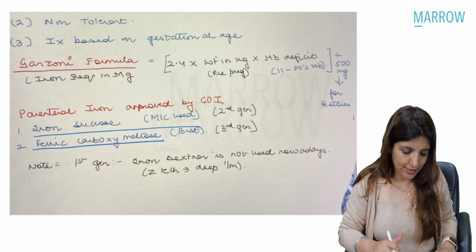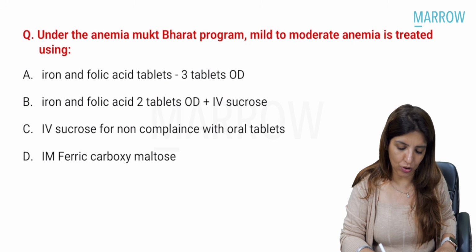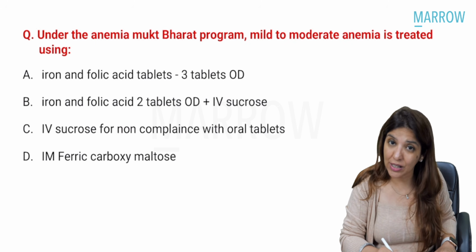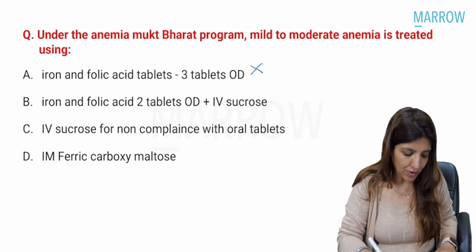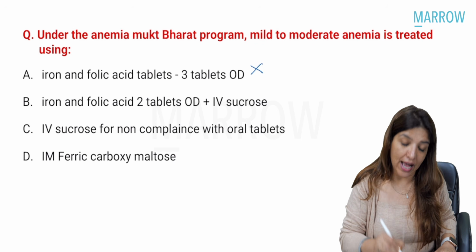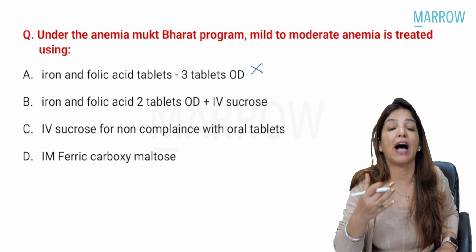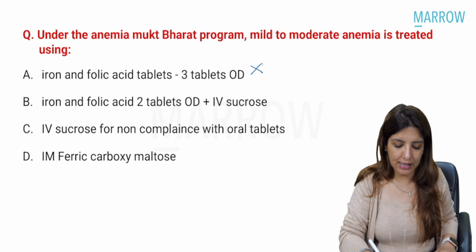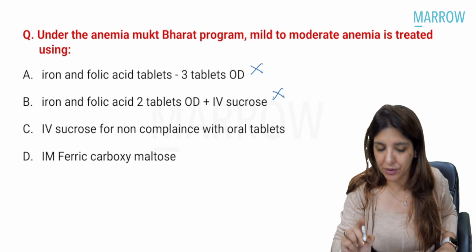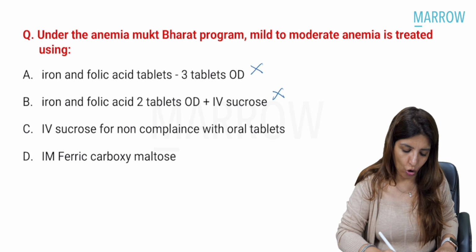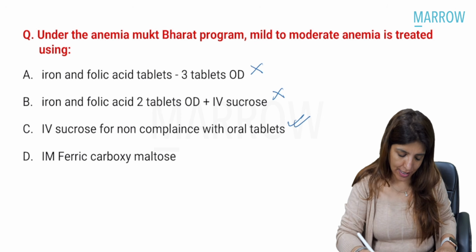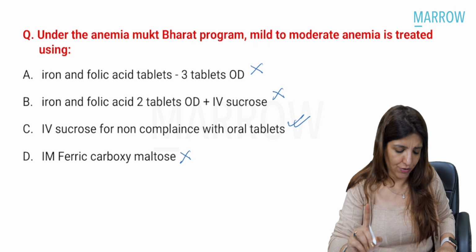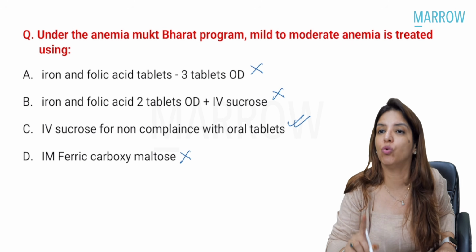So let us go and see, under Anemia Mukt Bharat program, mild to moderate anemia is treated using iron and folic acid tablets, 3 tablets OD. No, it is 2 tablets OD. Iron and folic acid tablets and IV sucrose. IV sucrose over here means IV ferric sucrose. Remember, oral iron and parenteral iron are never given together, right? IV sucrose for non-compliance with oral tablets, yes. IM ferric carboxymaltose, no.